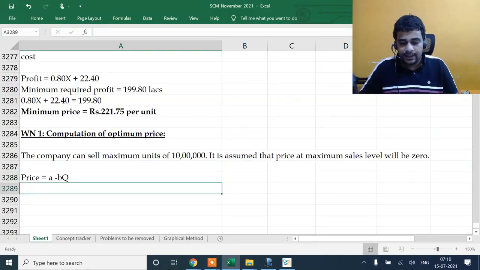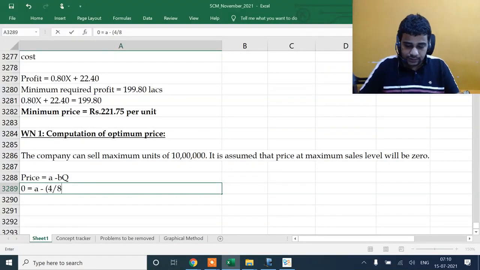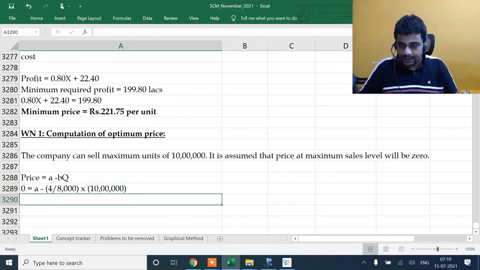Price is equal to A minus BQ. When Q equals 0, that is the price. A is what I'm trying to find, and B is the price and quantity change relationship, 4 by 8000 into 10 lakh, 1 million batches.